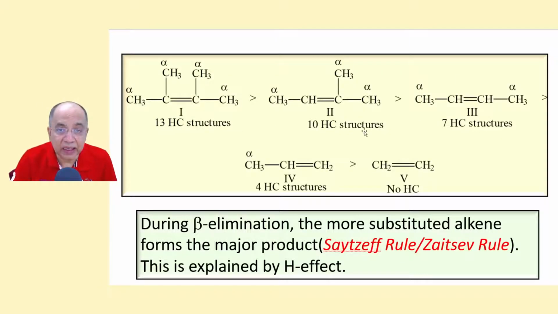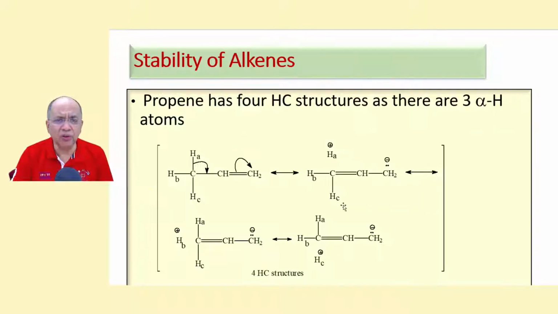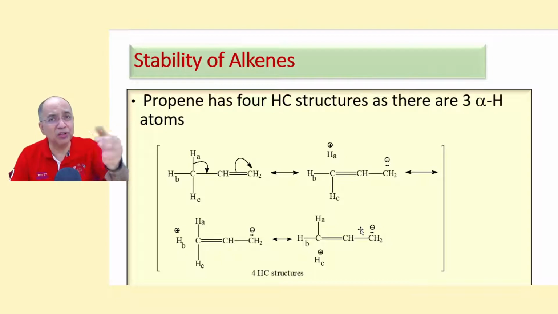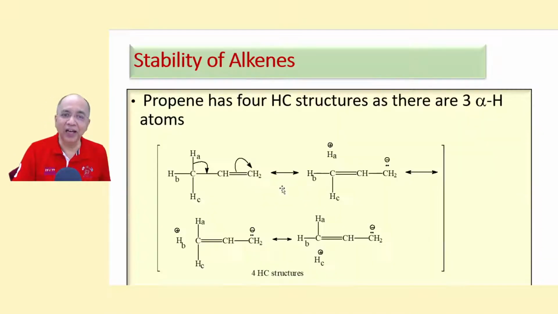Now, the more the degree of substitution at the double bond, here it is tetra substituted, the more alpha hydrogen atoms. Let me use my pen, my favorite pen is this one. The number of alpha hydrogen atoms is 3 plus 3 plus 3 plus 3, 12, plus 1, 13 hyperconjugation structures. You need not draw. In your examination, if you are asked a question, you just write the number of HC structures, not draw all the 12, all the 13. I have shown in one.